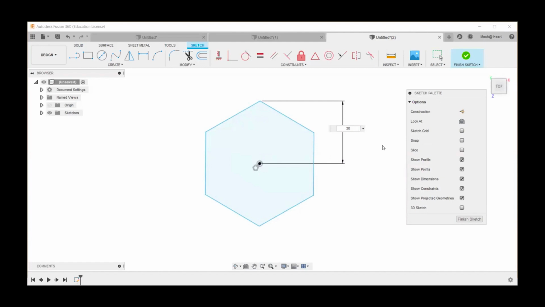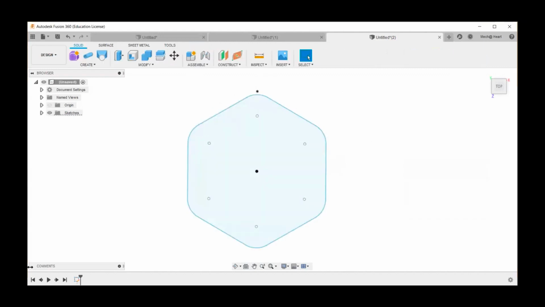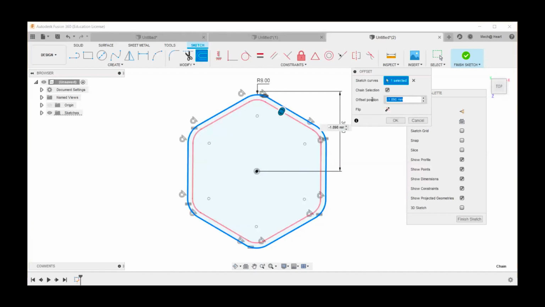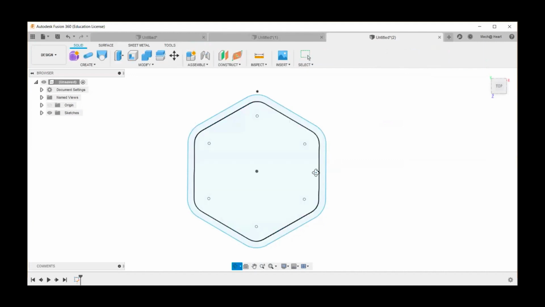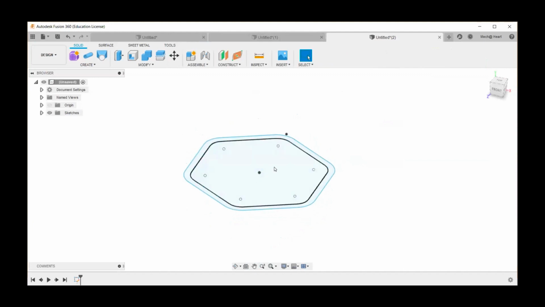I'm giving it as say 30, right? And I'm also going to give some fillets to this. I can give fillets in sketch also. And then in the same sketch, I would like to create an offset, right? So here I'm going to give it as minus 2.5, right?